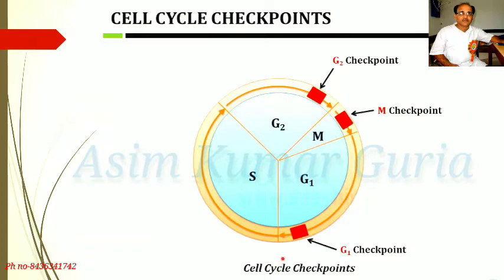Here is a diagram of cell cycle checkpoints. This is the G1 checkpoint. This is the G2 checkpoint. This is the M checkpoint, metaphase checkpoint.